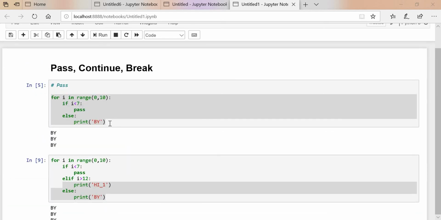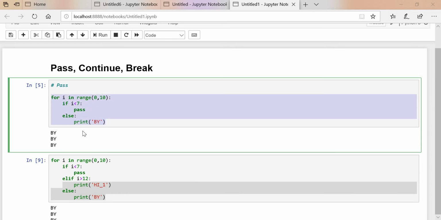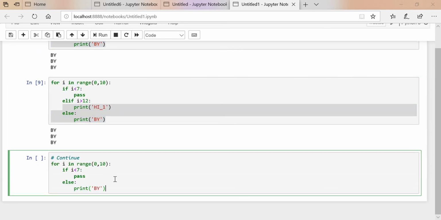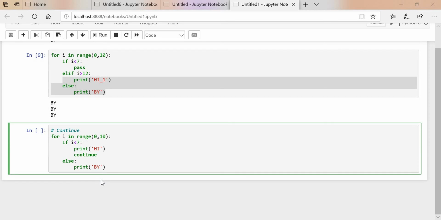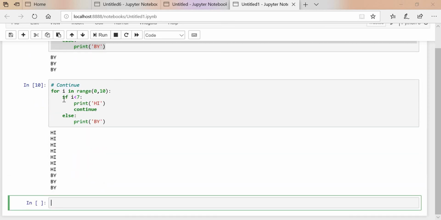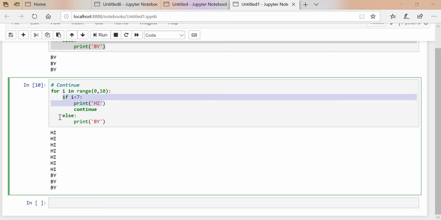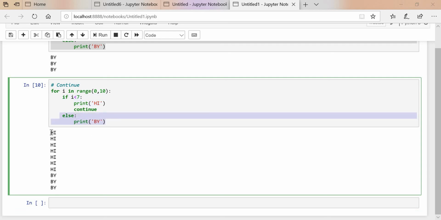We'll take the same example, with continue. If you want to print hi over here, execute this one. See, continue means once this runs, it will continue to the next one. Okay, so 7 times it will print hi, then 3 times it will print bye.